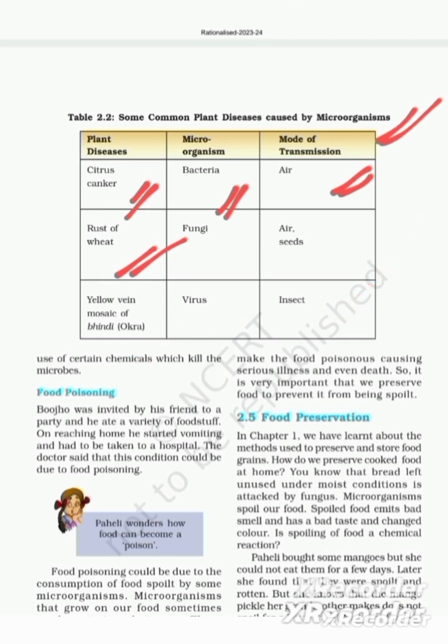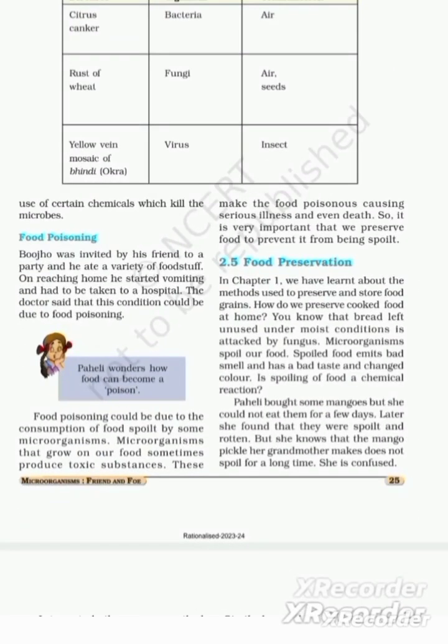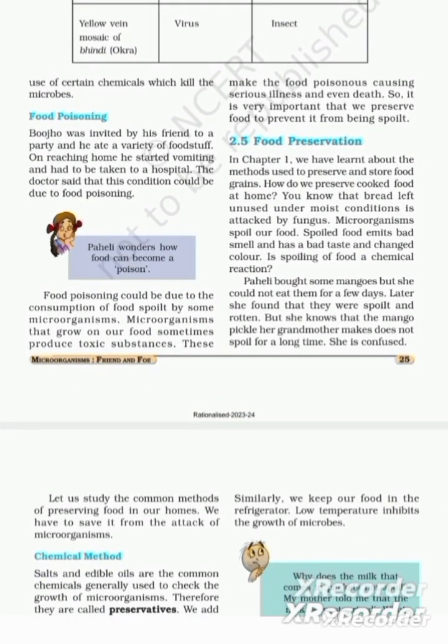Next is food poisoning. Buju was invited by his friend to a party and he ate a variety of foodstuff. On reaching home, he started vomiting and had to be taken to a hospital. The doctor said that this condition could be due to food poisoning. Paheli wonders how food can become a poison.